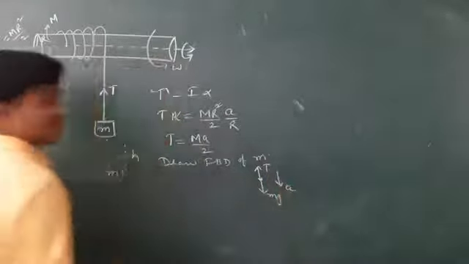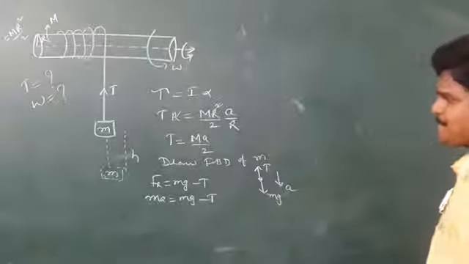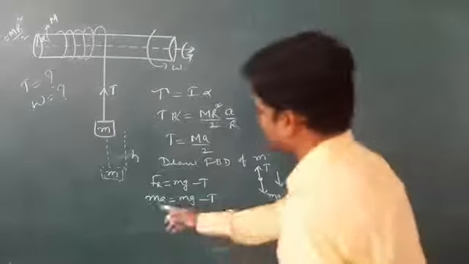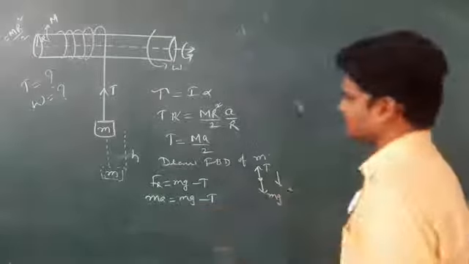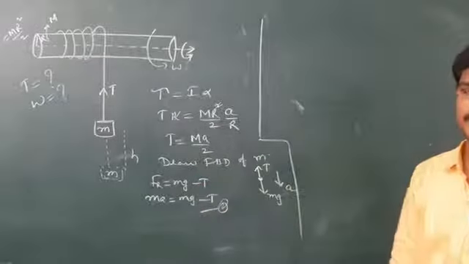So if I draw the free body diagram, net force is equal to mg minus T, which is ma. Let us find tension by using this, or otherwise substitute the value of a here. By using these two equations, we can find a and we can find T.